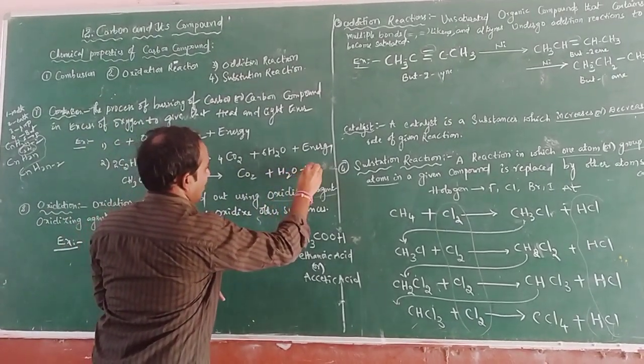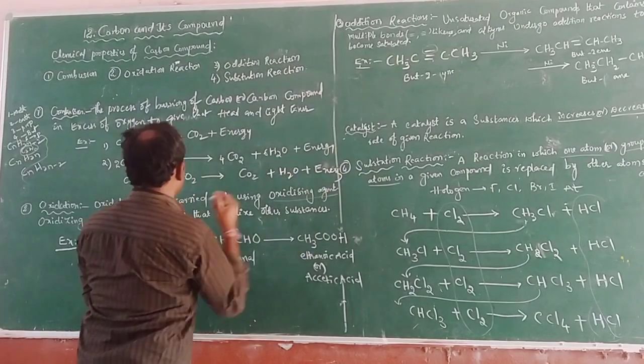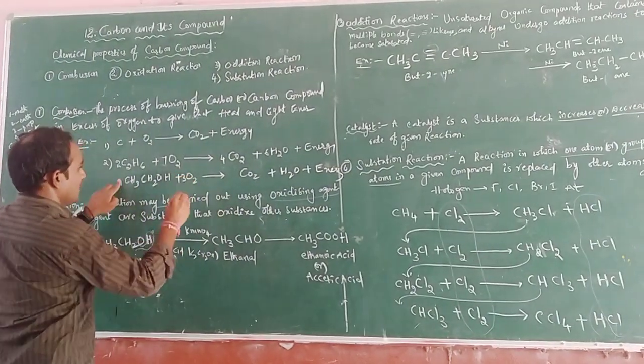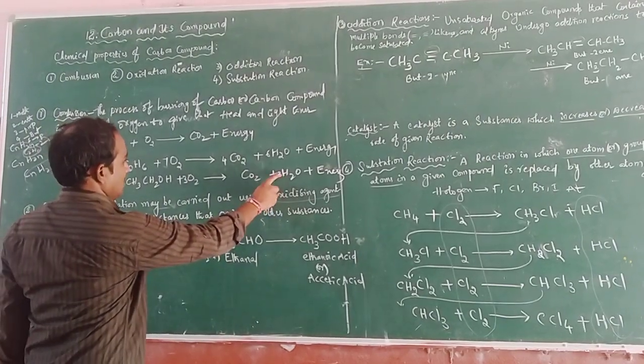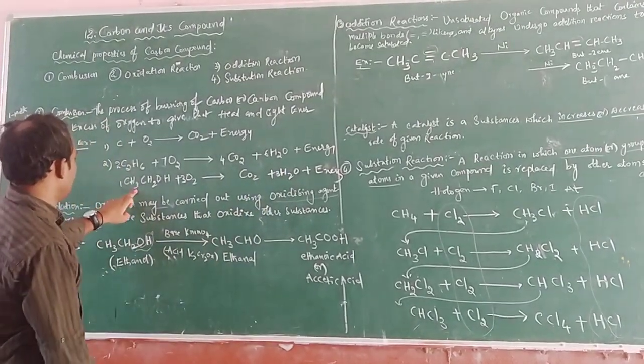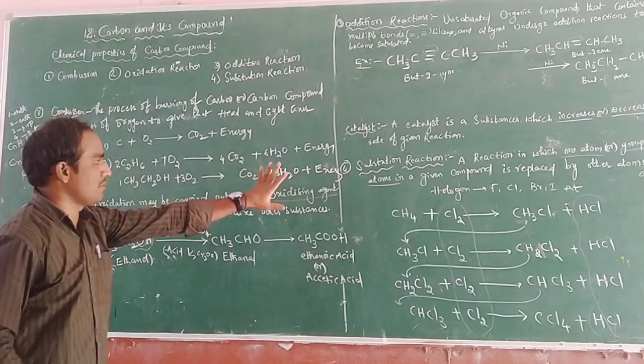So according to this, number of hydrogens here 6, and here number of hydrogens 6. Okay, it is a balanced equation.